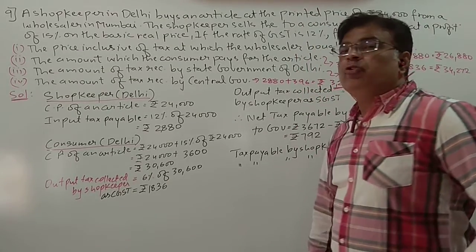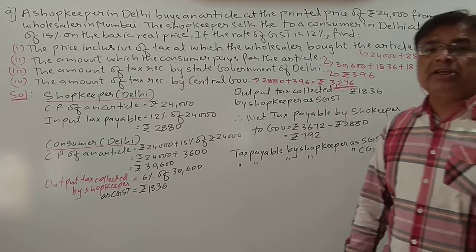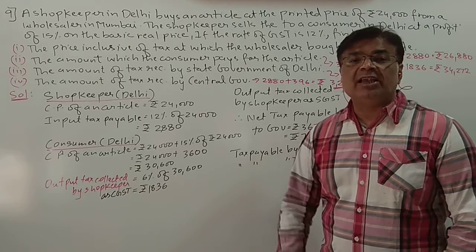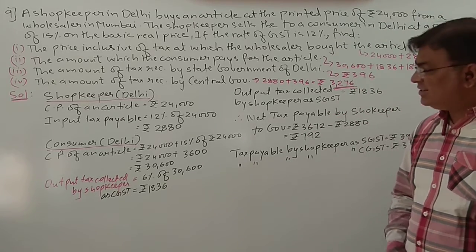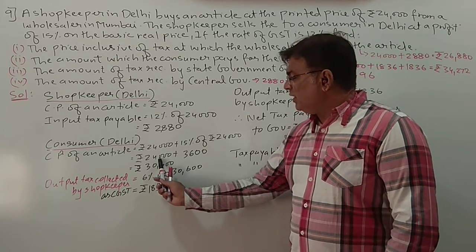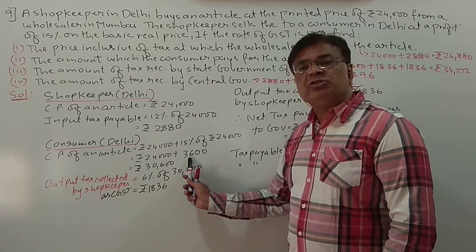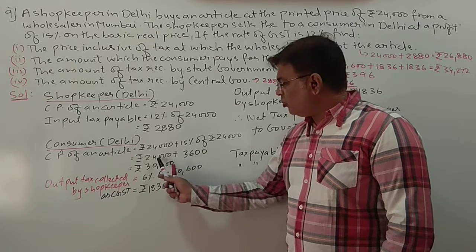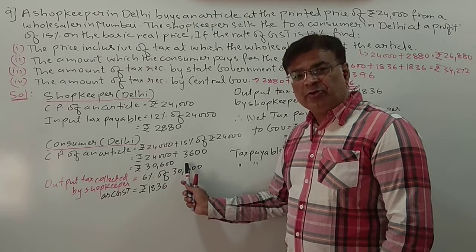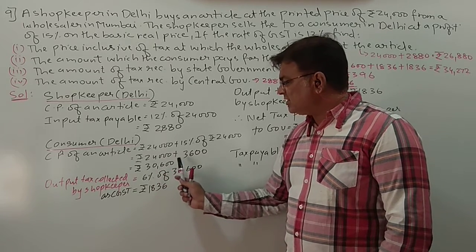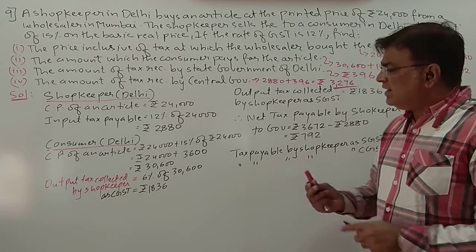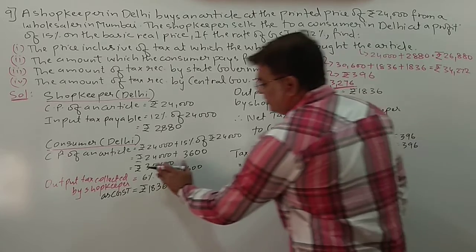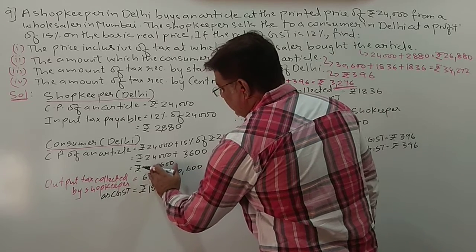Okay, students, if you have gone through this sum, then you must have understood that I have made one silly calculation mistake. Can you identify in which part I made the mistake? See the addition over here. 24,000 plus 3,600. So it will not be 30,000. I have written 30,600. So it will not be 30,600. Here it will be 27,600. So students, you have to take care in all these things.